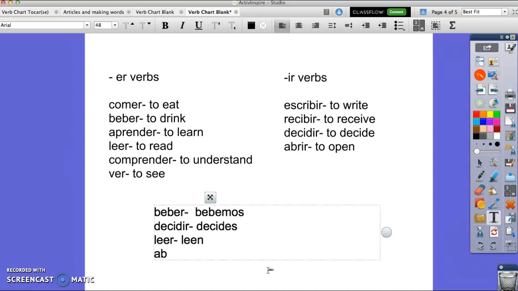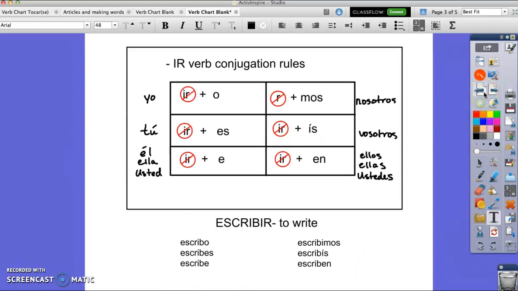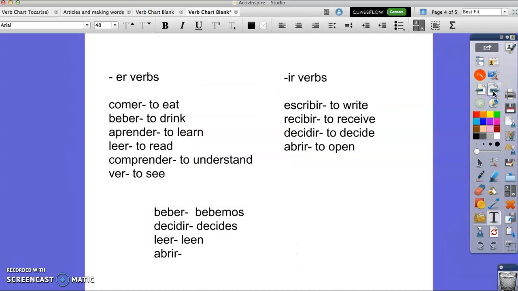Okay, let's do one more. Let's do the verb abrir. Let's do the he or she form on this. So I want to say he opens or she opens. Okay, so it's an IR verb. So I want to go to my rules for IR. Okay, and I want to do the he or she rule. So what is it? Okay, find the right rule if you were talking about he or she. Got that rule in your head? Okay, conjugate abrir for he or she. Abre. There you go. Drop the IR, add an E.